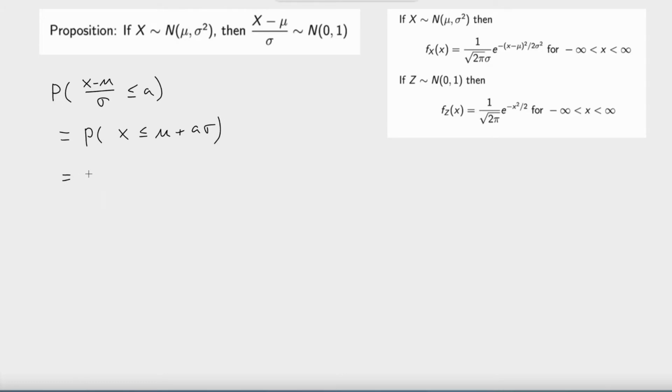And this is equal to the integral from negative infinity to mu plus a sigma of the density function of x, which is given by 1 over square root of 2 pi sigma, e to the negative 1/2 ((x minus mu) divided by sigma) squared, dx. Note that we write this slightly differently compared with before, but it's the same thing.